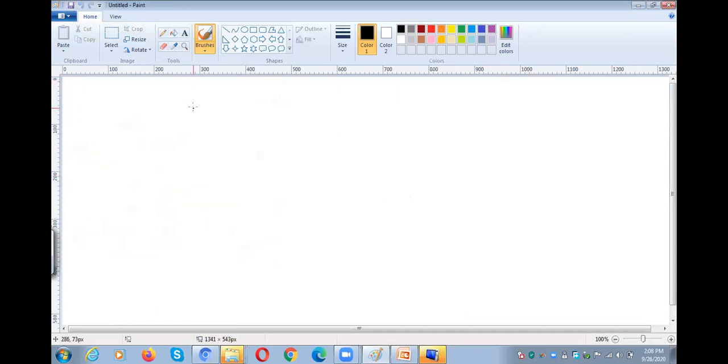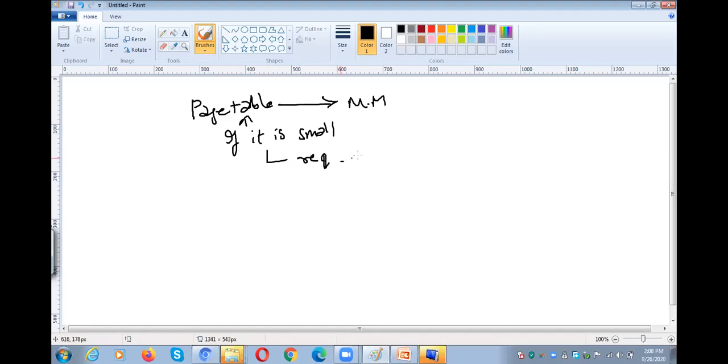Okay, in order to understand this concept, where the page table is available, the page table is in main memory. If it is small, it requires less memory, and also the searching time is less.